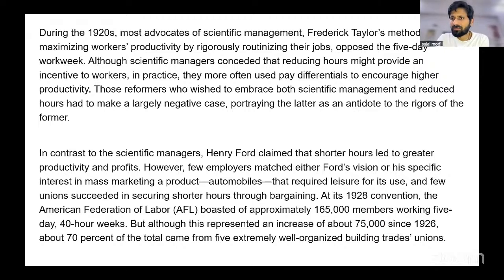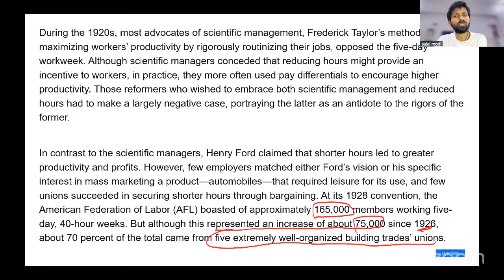Just look at this. Boasted of approximately 165,000 members. Now, the author is not saying that that number was an exaggeration. And then it says it represented an increase of about 75,000 since 1926. Even that information is not shown to be an exaggeration. All the author says is that these numbers come from 5 unions only.